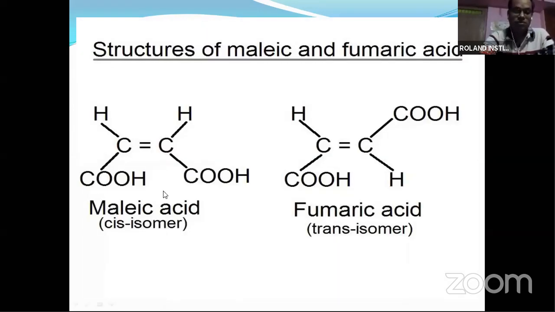This is another example, maleic acid and fumaric acid. Fumaric acid is the trans isomer and maleic acid is the cis isomer. In GPAT, most questions come like this: which of the following is a trans form, fumaric acid or maleic acid? You can answer fumaric acid is the trans isomer. In place of the CH3 group, a COOH group is attached. That is fumaric acid, in trans form, with the groups across the double bond, whereas in the cis form the COOH groups are on the same side of the double-bonded carbon atoms.